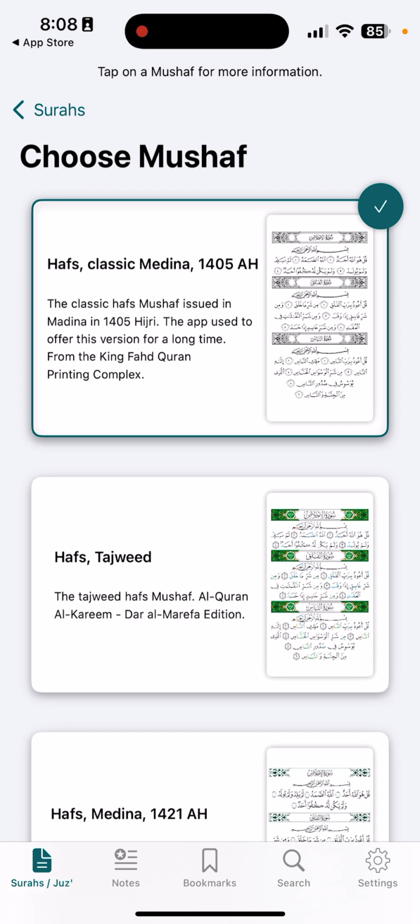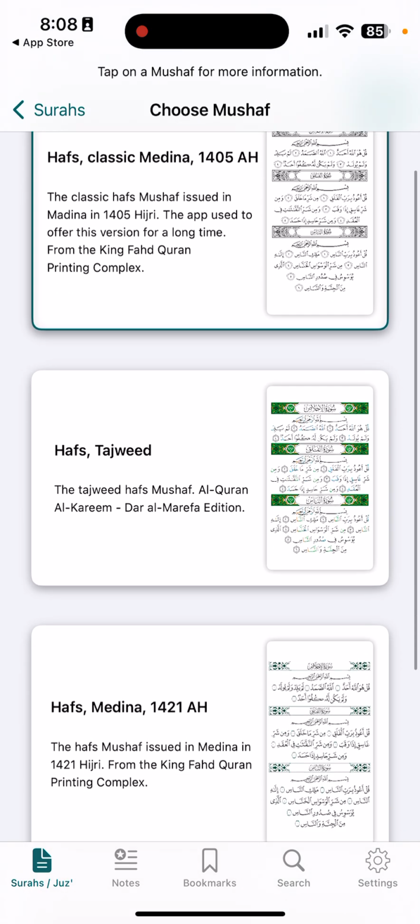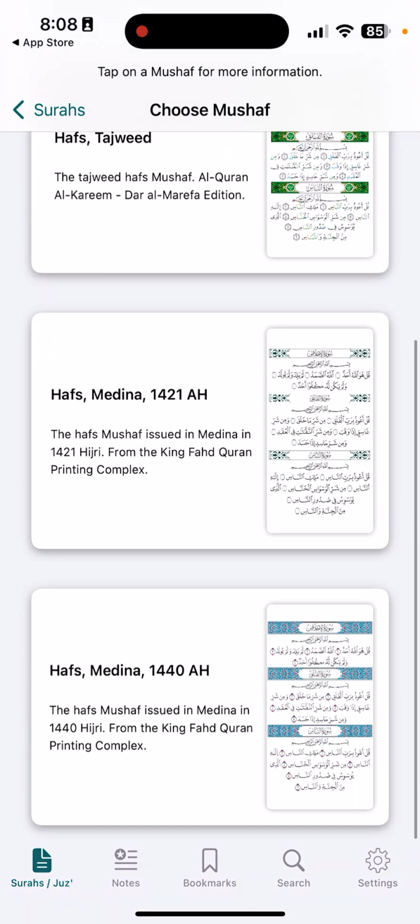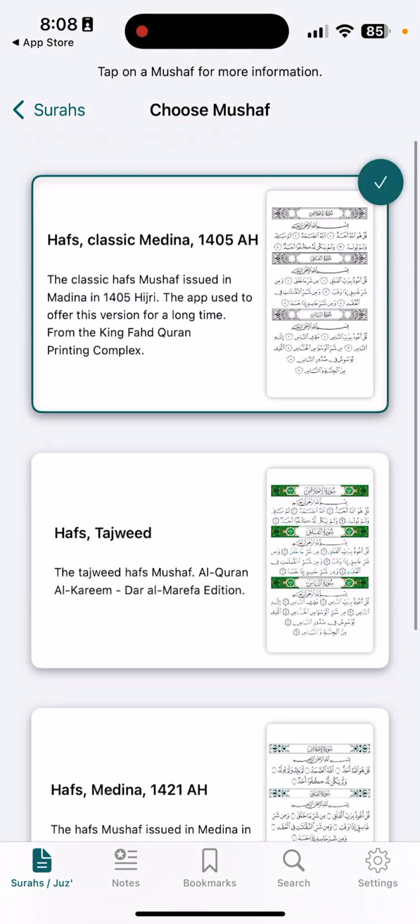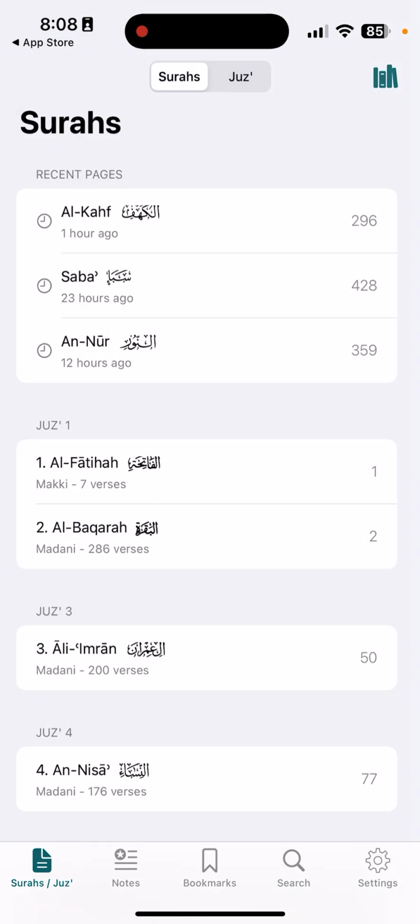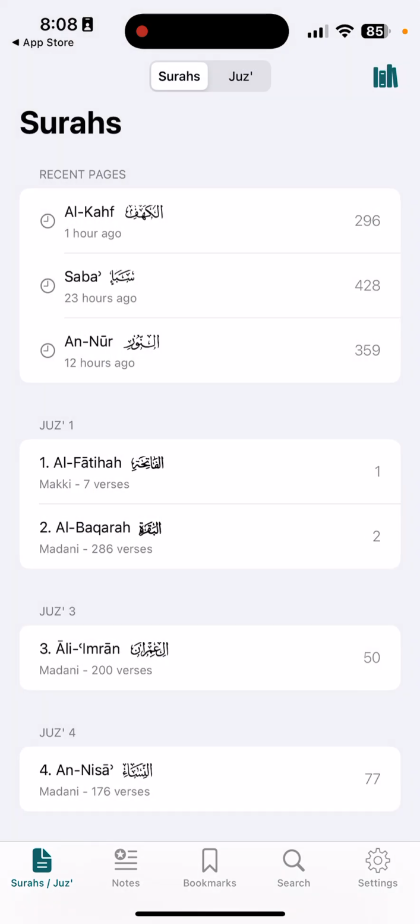Also, it has different masahif here. And so like I like the classic Medina mushaf here. And this is the old one from the Medina one, not the new one. But they also have the new one here as well. And they also have the Tajweed mushaf. The old one here has the best things on it to go through.